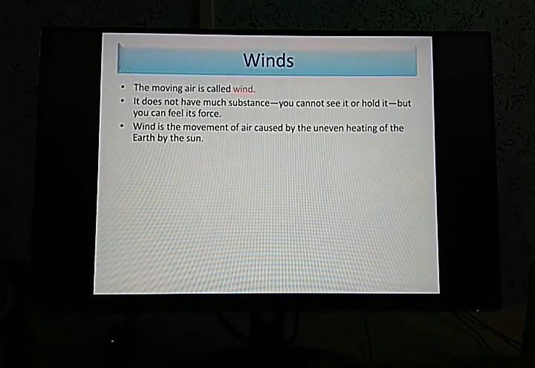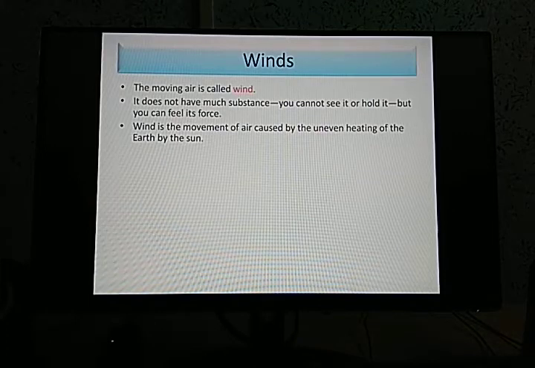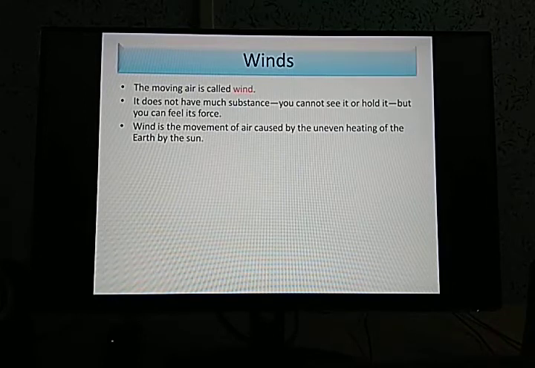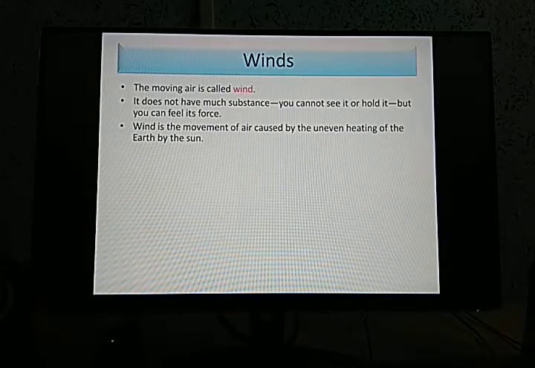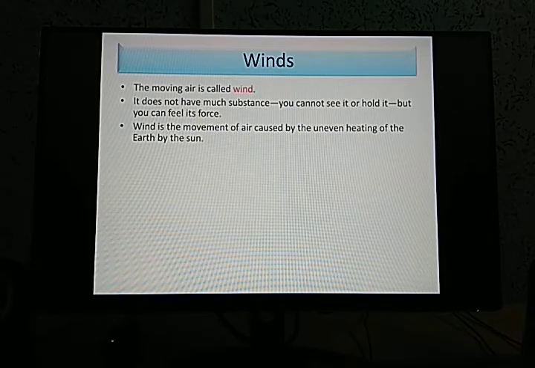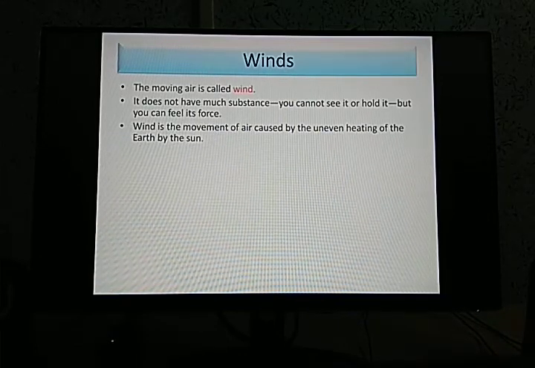Now, why does this wind blow? That is one question that might arise in our mind. So the wind is the movement of air caused by the uneven heating of the earth by the sun. Although the sun is, you can say, even across all the places on the earth, the heating that is caused by the sun rays is uneven. That means the sun is visible everywhere on a clear day, but the heating caused by the sun rays is uneven. It is not uniform.